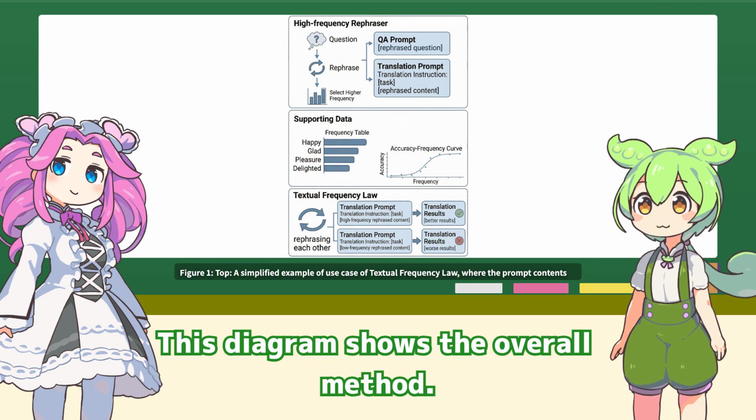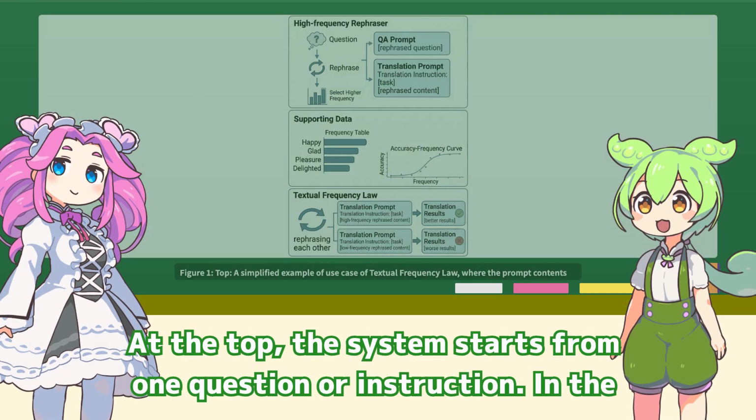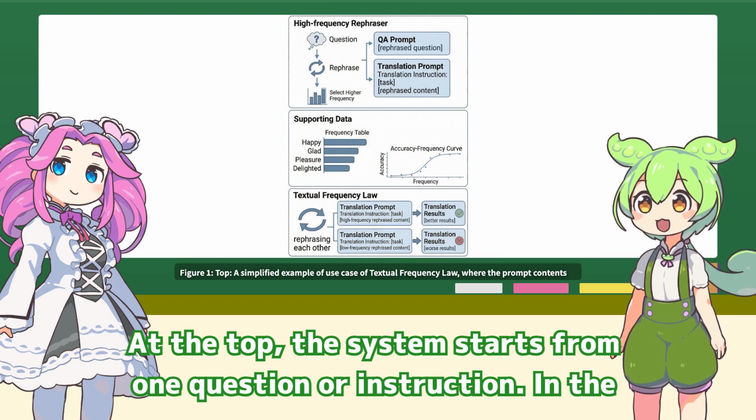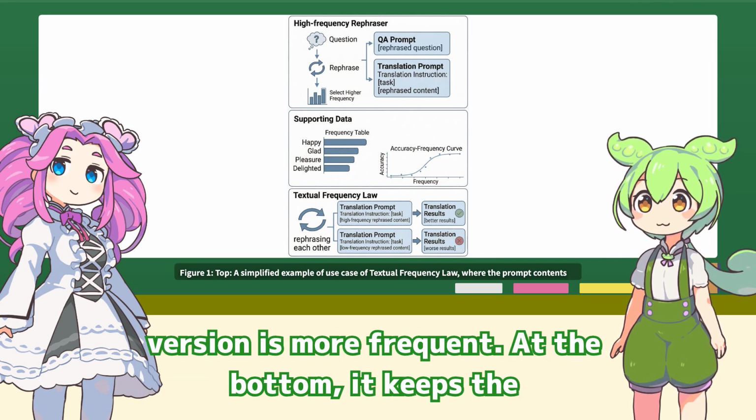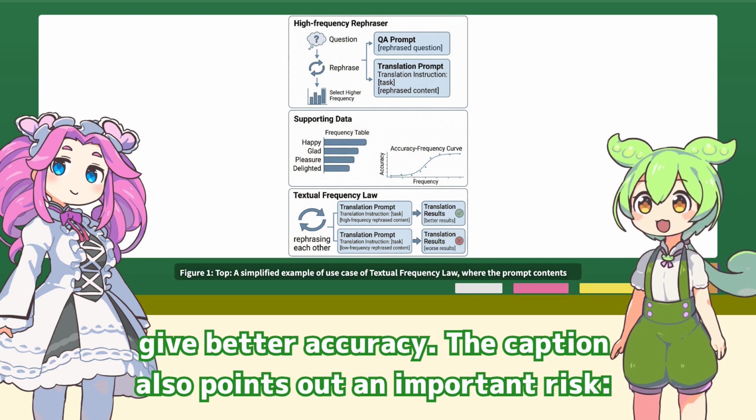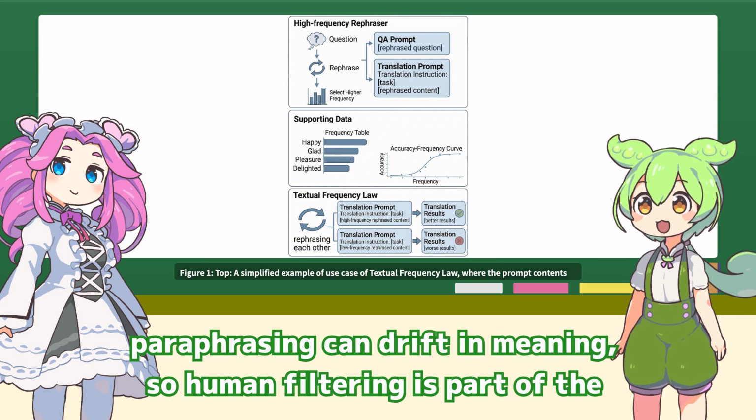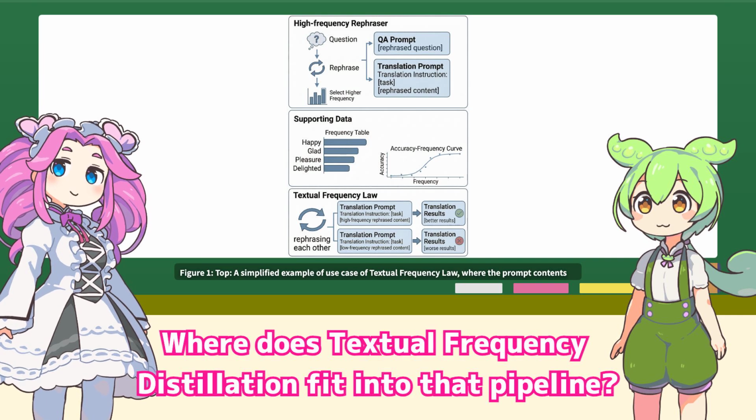This diagram shows the overall method. Walk me through the 3 stages in that diagram. At the top, the system starts from one question or instruction. In the middle, it rewrites that text into paraphrases and estimates which version is more frequent. At the bottom, it keeps the higher frequency version because the paper expects that phrasing to give better accuracy. The caption also points out an important risk: paraphrasing can drift in meaning, so human filtering is part of the dataset construction.